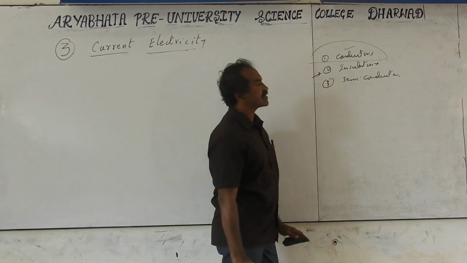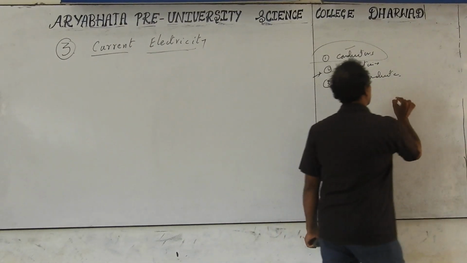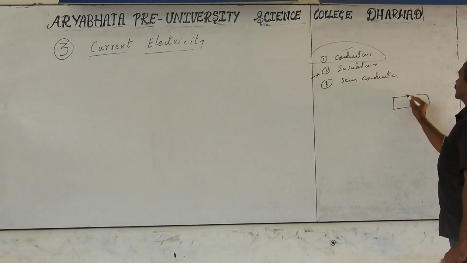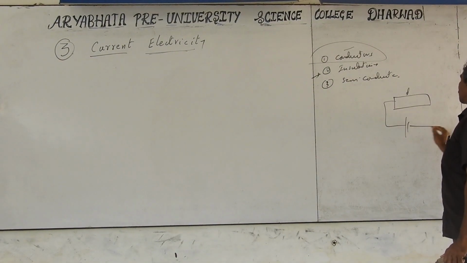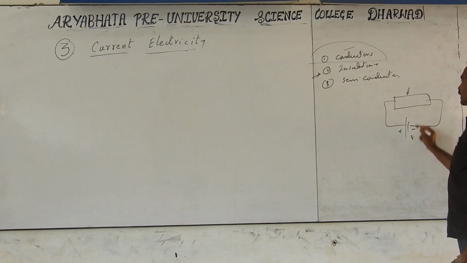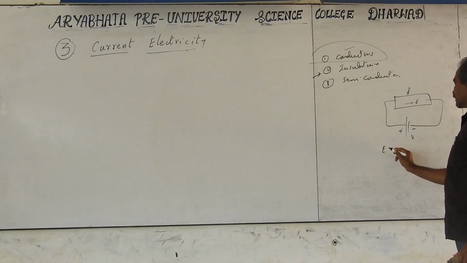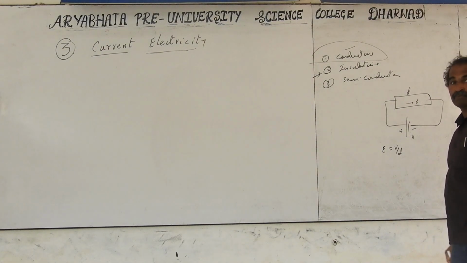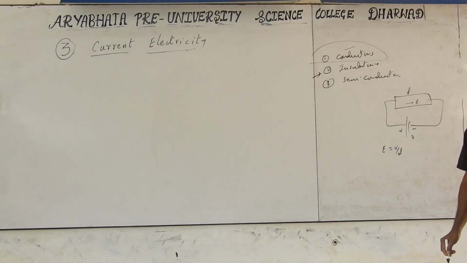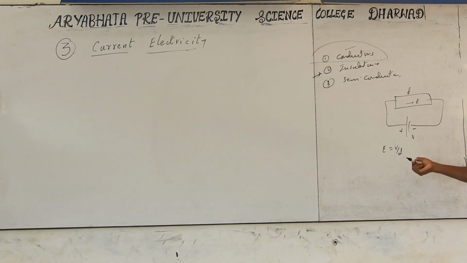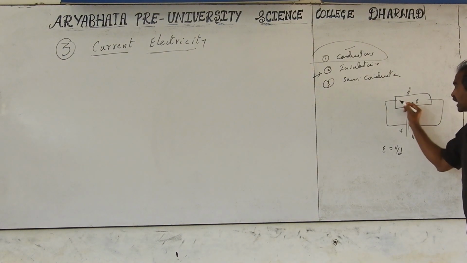But insulators are strongly bound to the nucleus. If you take a plastic rod, and a potential difference is applied across its ends, then automatically an electric field is produced from plus to minus, E equal to V by d. Same condition as conductors, but electrons cannot move freely unless the electric field is large enough. How much is enough is called the dielectric strength. Whenever the dielectric strength is reached, only then can electrons be forced to travel from one end to the other.